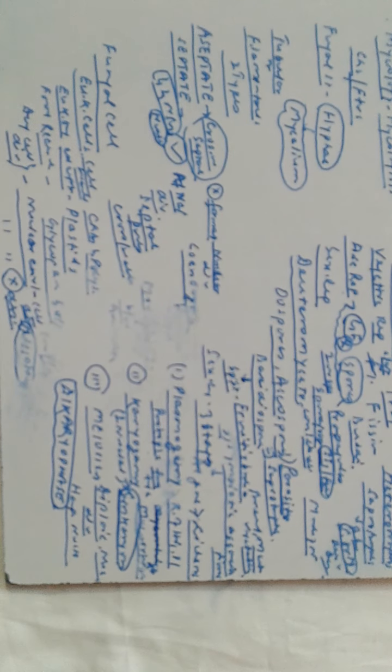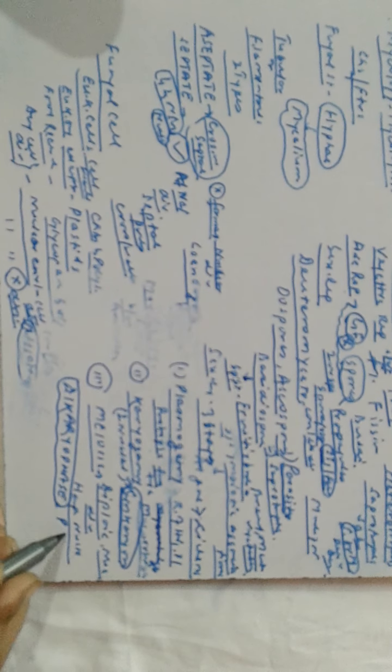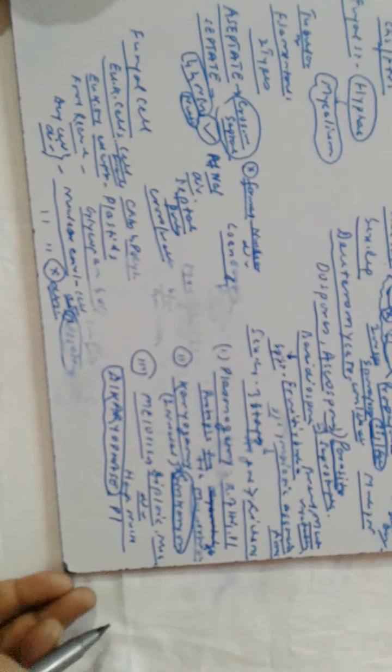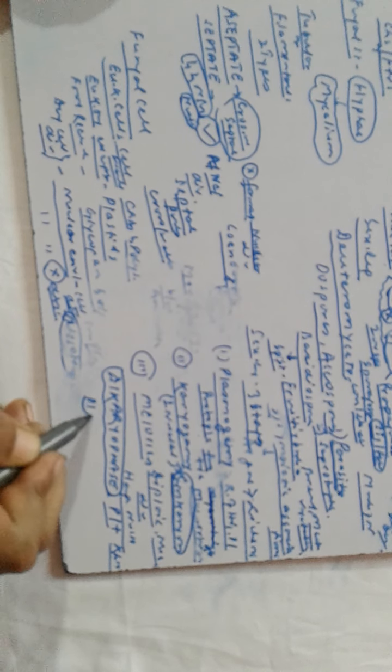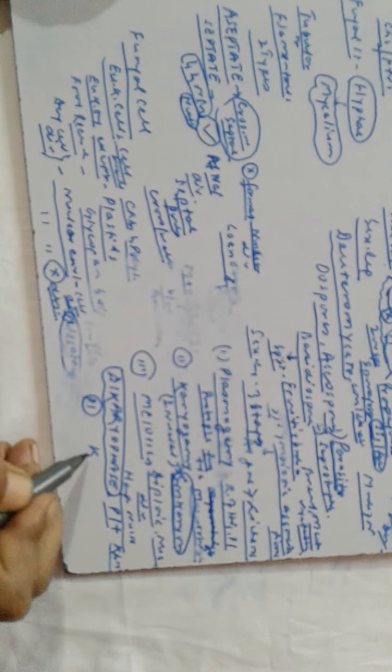What is that dikaryophase? In most lower fungi, plasmogamy takes place, after that karyogamy, and then meiosis. But in some fungi, after plasmogamy, karyogamy doesn't take place immediately.